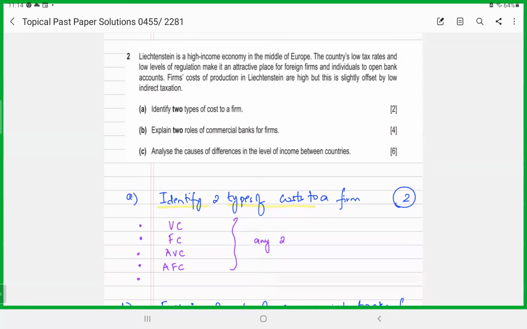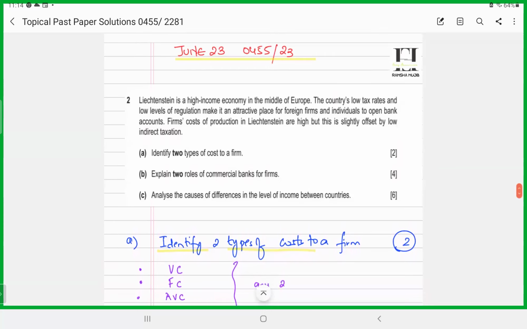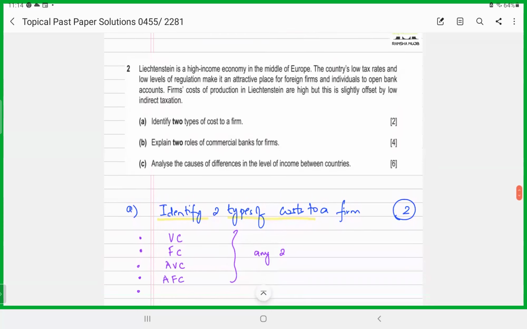All right. The first is question number 2. Liechtenstein is a high-income economy in the middle of Europe. The country's low tax rates and low levels of regulation make it an attractive place for foreign firms and individuals to open bank accounts. Further, they tell us that the firm's cost of production are high, but this is slightly offset by low indirect taxation.